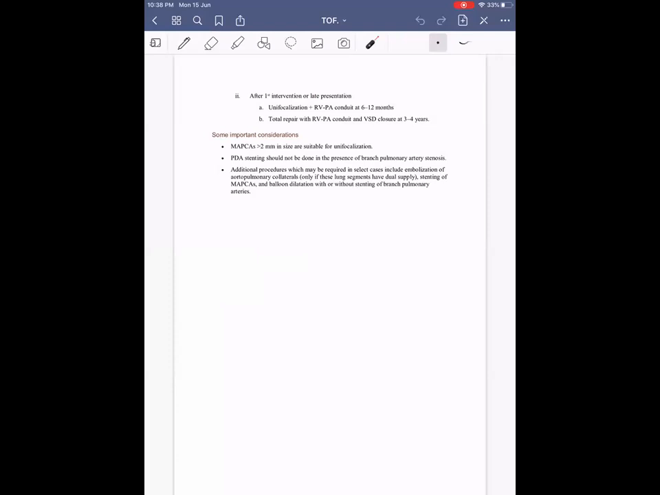or first presentation, if it is 6 to 12 months, RV to PA conduit plus unifocalization is done. And if the pulmonary arteries are of adequate size, like at about 3 to 4 months of age, then total repair with RV to PA conduit and VSD closure is done. So to call it a total repair, VSD closure has to be done.